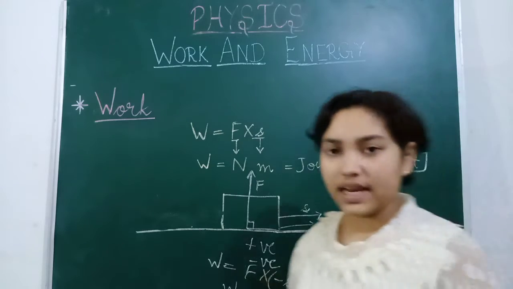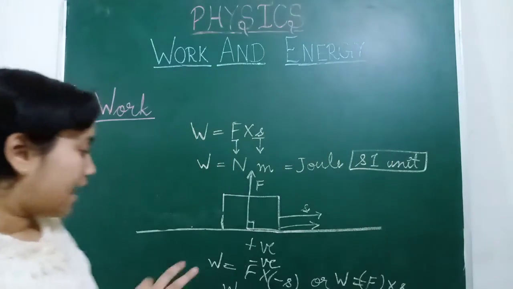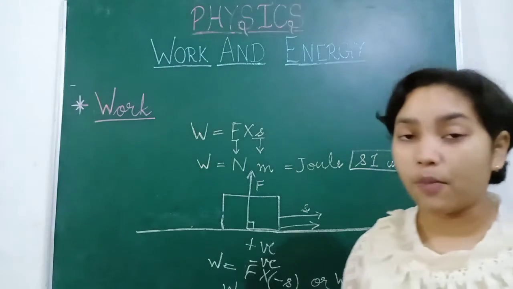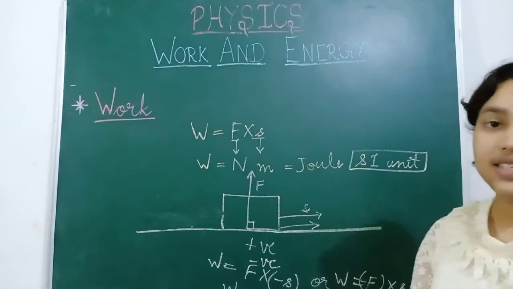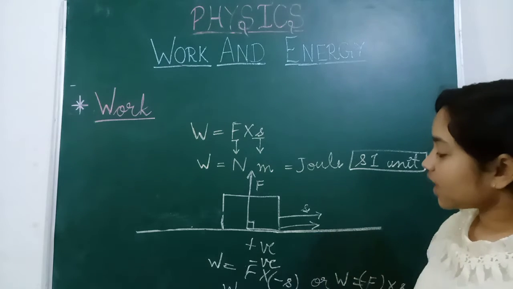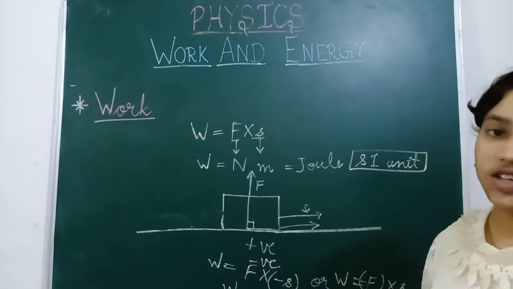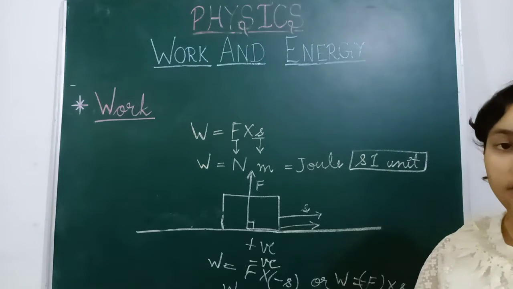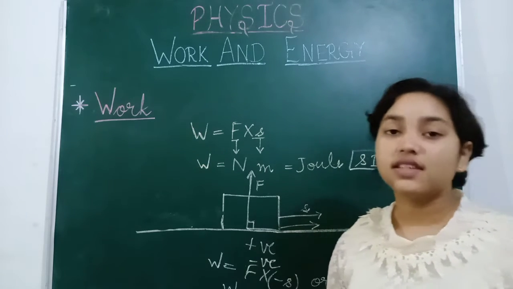So let us take examples. Mainly the negative force is friction force, because friction always opposes the motion. We have already studied this. So these are the three conditions by which we can understand work can be positive, negative, or it may be zero.